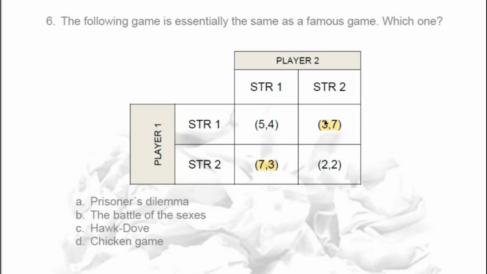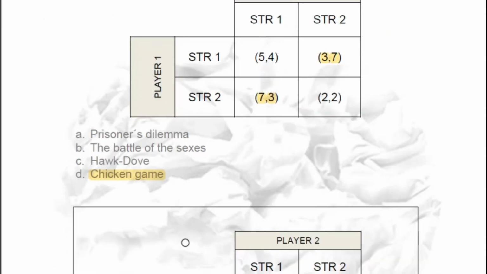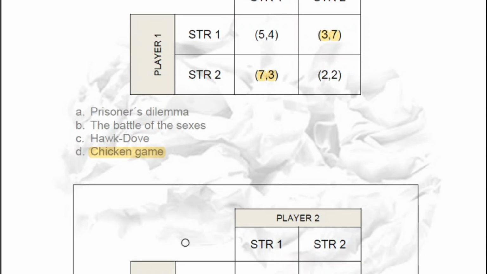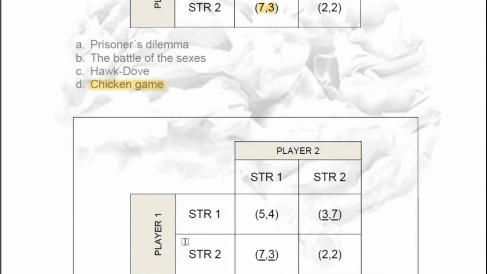Okay, so in which of these games do we have such a solution? The chicken game. Okay, the chicken game. Okay, then that's all.